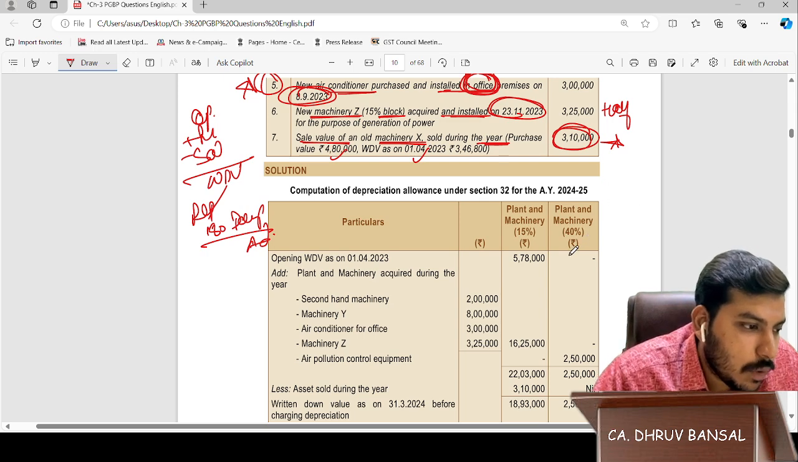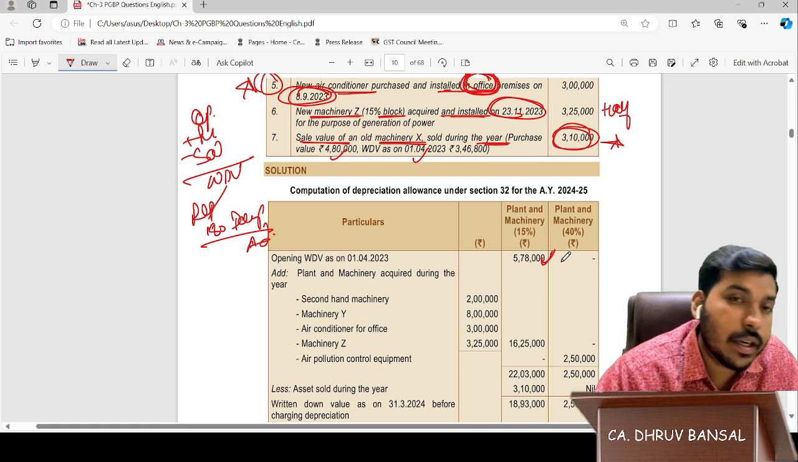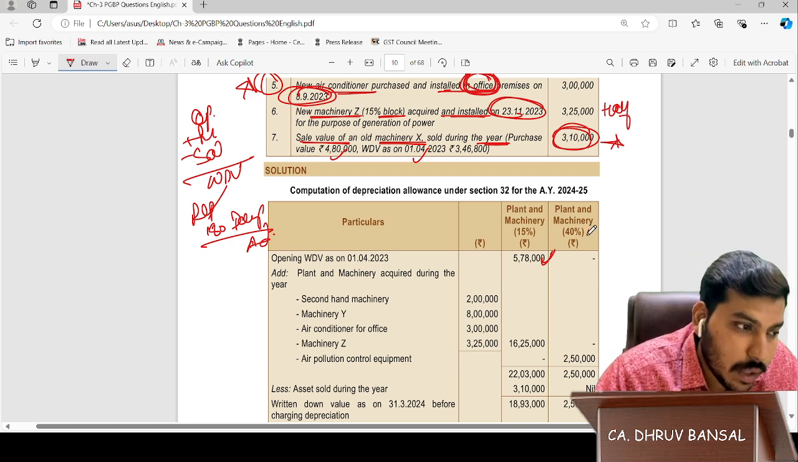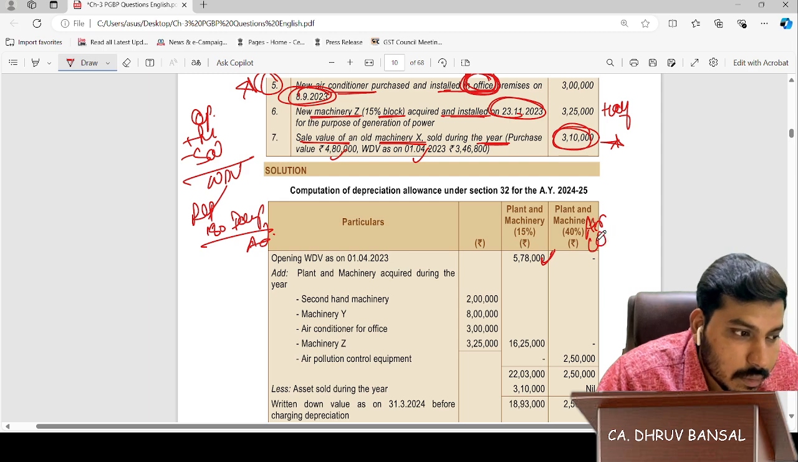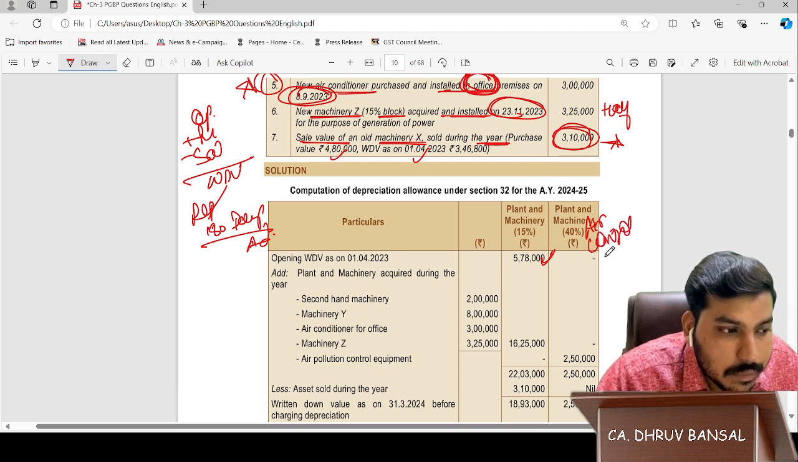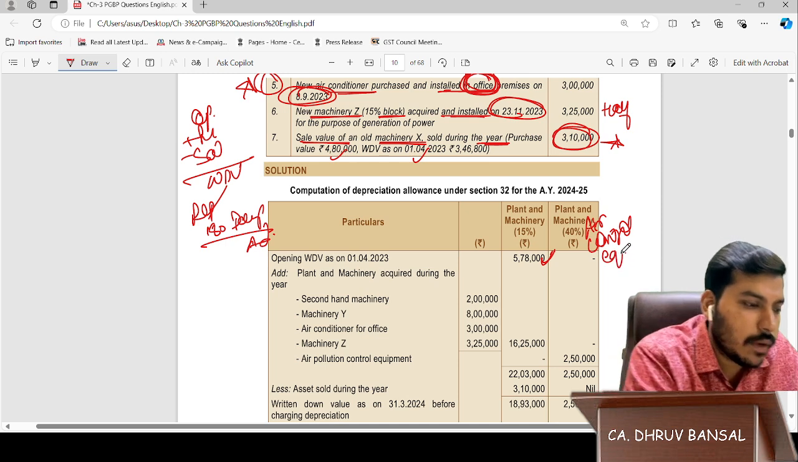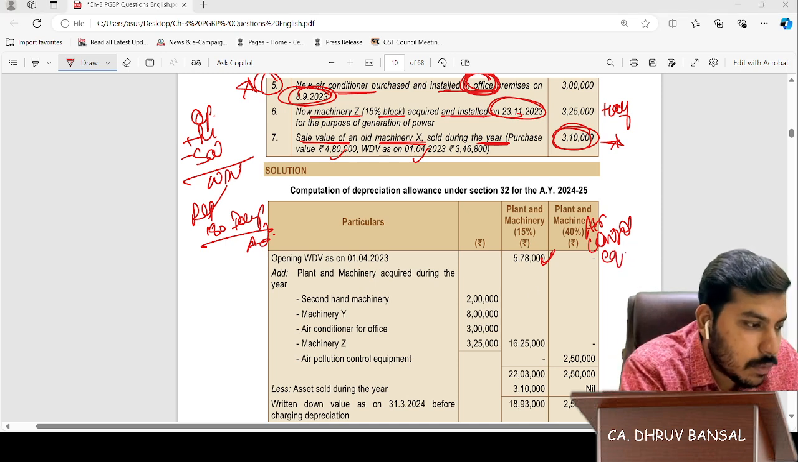This was the opening WDV of 15%. Okay, sir. Like I told you, air control equipment is a separate block. So here it is for air control equipment because it comes under 40%. Let me show you our notes, what we have prepared for you.